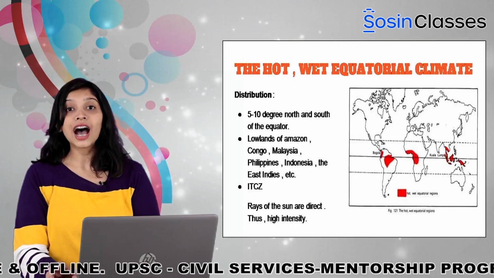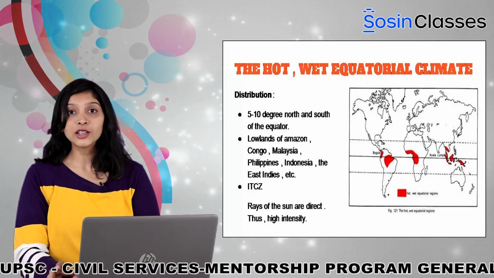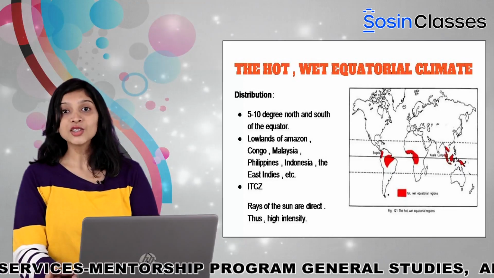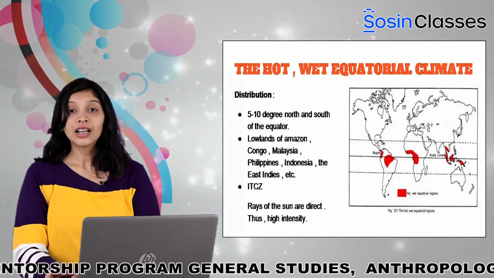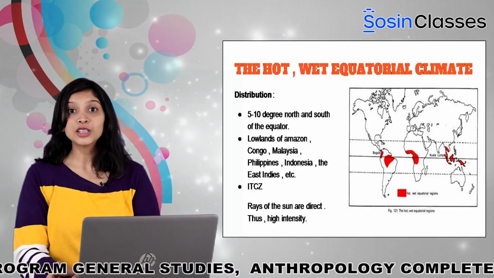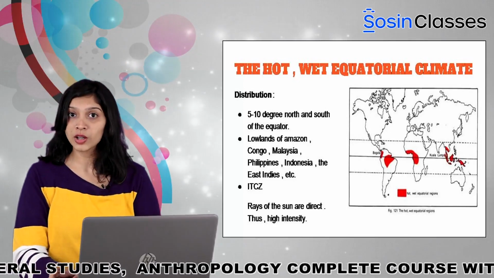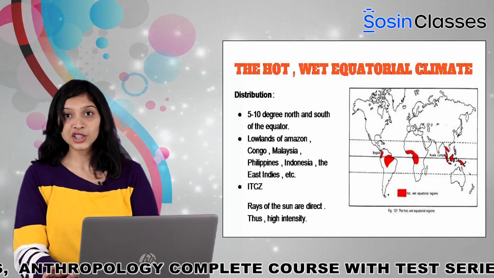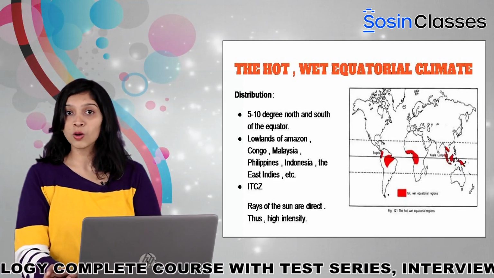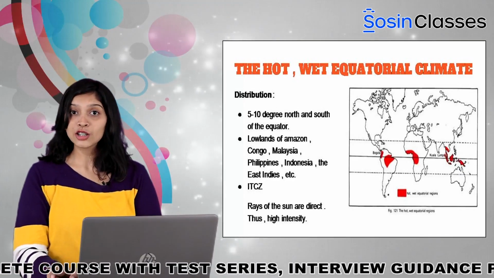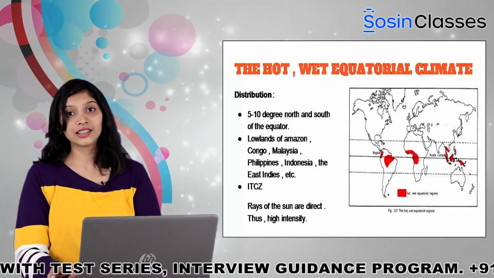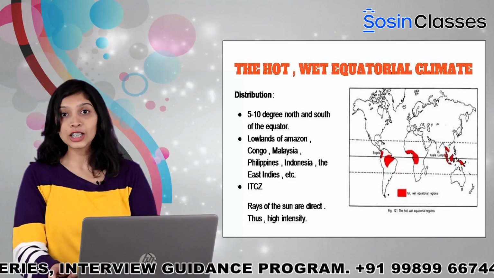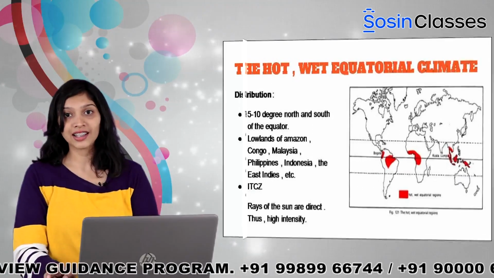This region is the ITCZ region, that is Intertropical Convergence Zone. This is where the trade winds converge. The equatorial climatic region is spread across the lowlands of Amazon, Malaysia, Indonesia, Philippines, Congo, etc. The rays of the sun in this region are direct. As a result, the intensity of heat is extremely high.